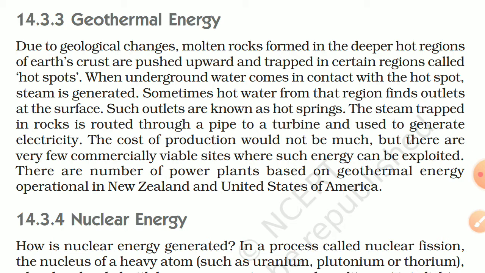So what we have to do, you see that there is groundwater, okay, and there are certain hotspots in our earth crust. When this groundwater comes in contact with that hotspot, it will convert into springs or steam. If we collect that steam, then we can run a pipe to a turbine and generate electricity from this steam. It is not a very costly process, but finding their location is very difficult because they are below the earth.